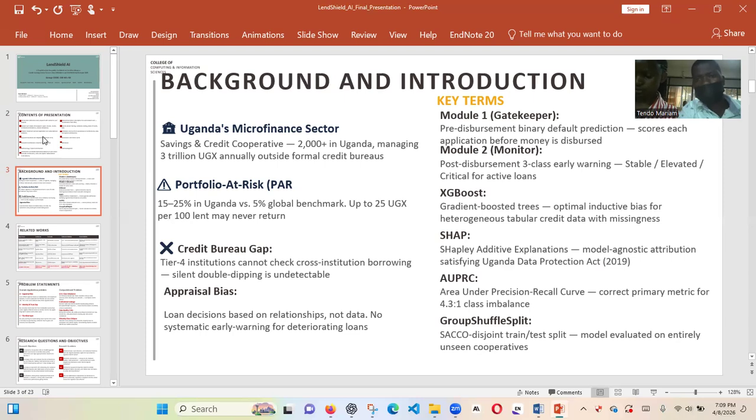And some key terms: we have Model 1, that's our gatekeeper model, whose MVP is already there. It is for pre-disbursement. And then Model 2 is for monitoring already running loans, and it produces whether a loan is stable, elevated, or critical. And then XGBoost is the model that we selected, built and deployed, and then SHAP we used to generate explanations, for AI explainability, reasons for the decision that has been taken.